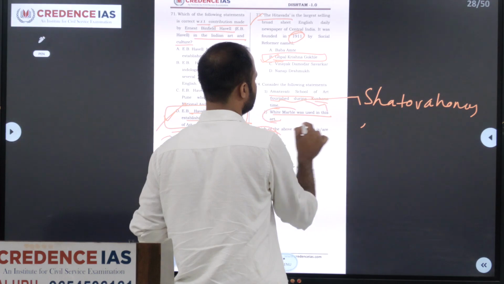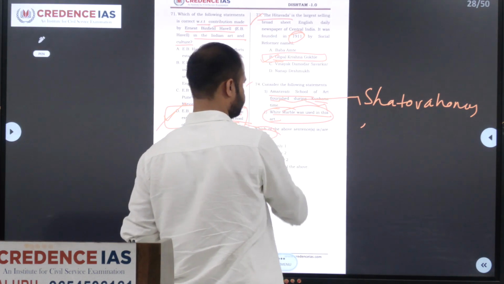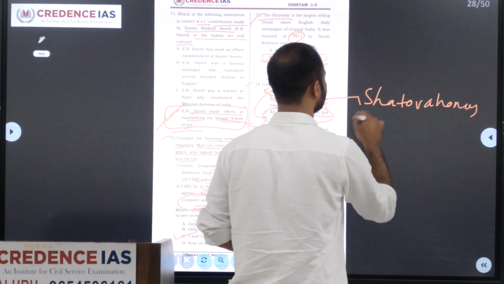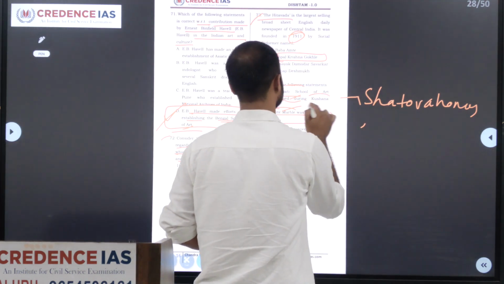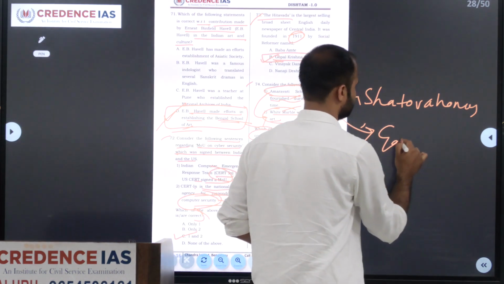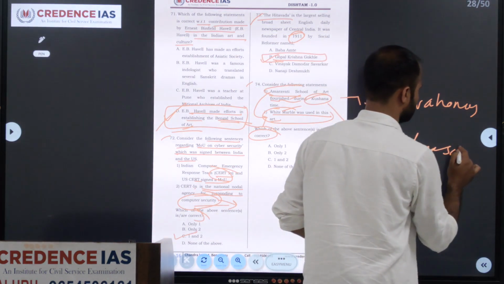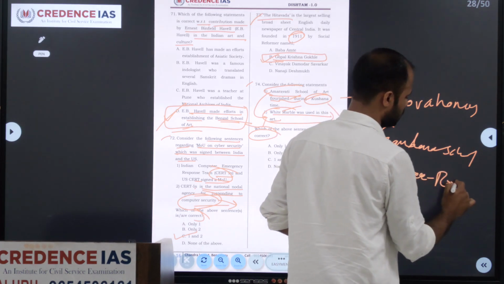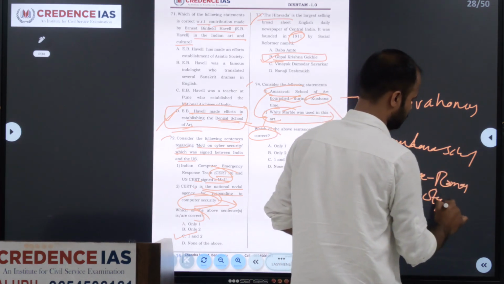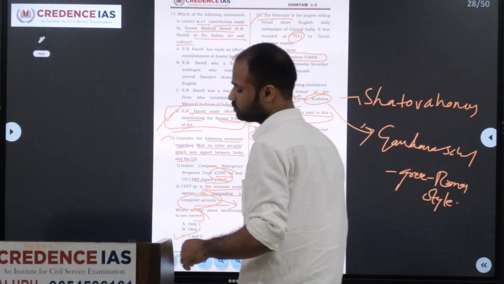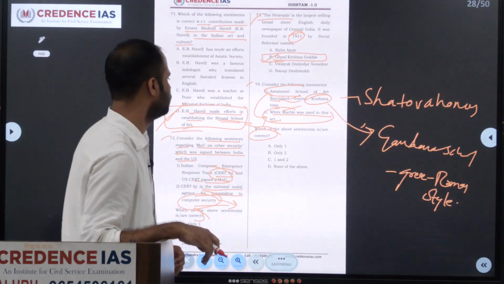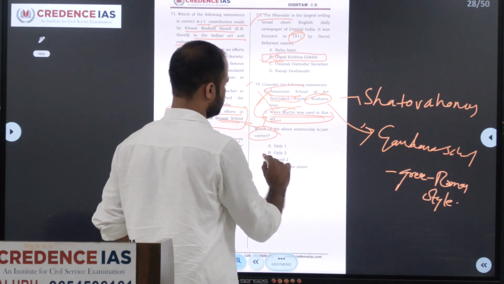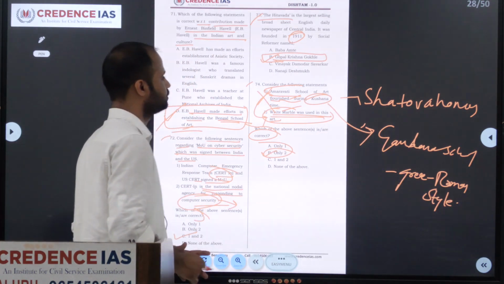And the white marble is used in this. This Amravati School of Art used the white marble and it was developed by Satavahanas. Kushans developed Gandhara School of Art, which is Greco-Roman style. So here we are asked to identify the correct one. We know this is the wrong one and white marble used in this. Only 2 is the right answer.